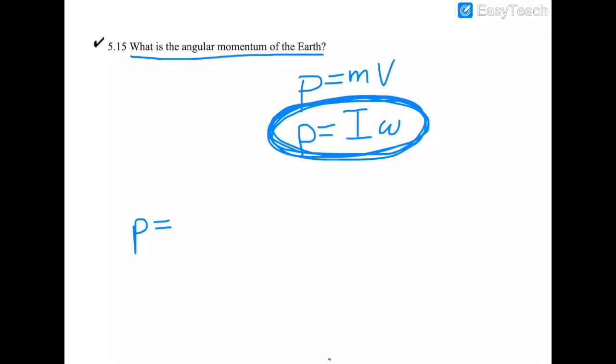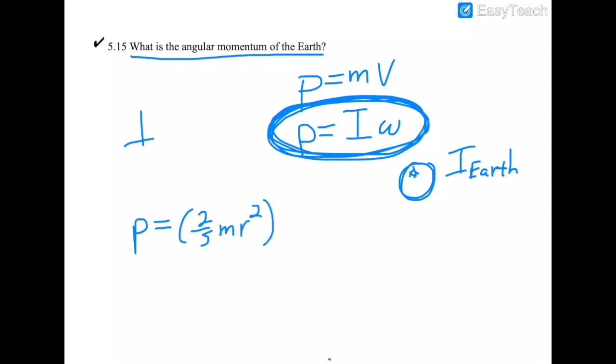What is the rotational inertia of the Earth? And the Earth is a ball, right? It's a ball. Okay? So the equation for that is 2/5 mr squared. 2/5 mr squared.